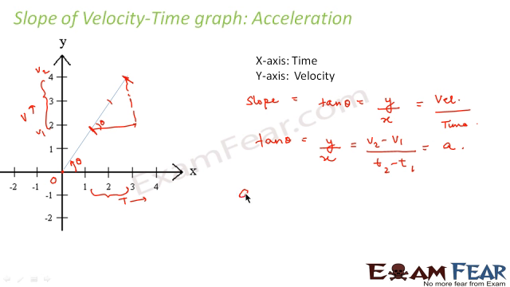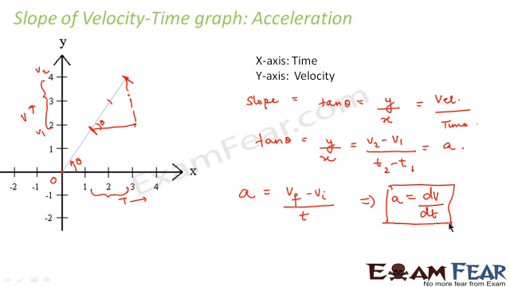So please make it very clear in your mind that acceleration is the change in velocity, that is v final minus v initial, divided by the time taken. So in short, we always define acceleration as the rate of change of velocity, and it is given by the slope of a velocity time graph.